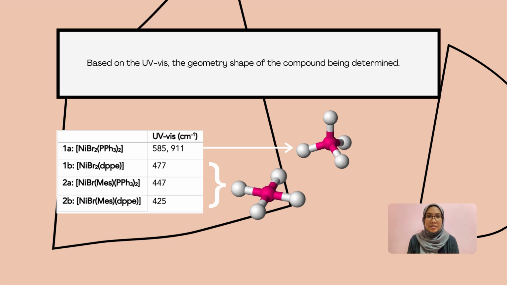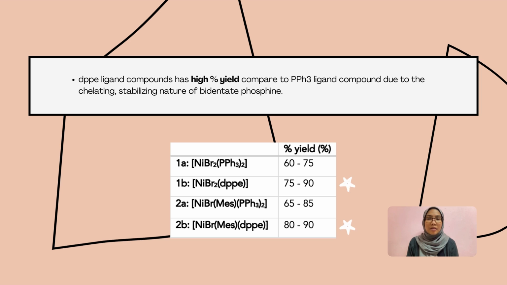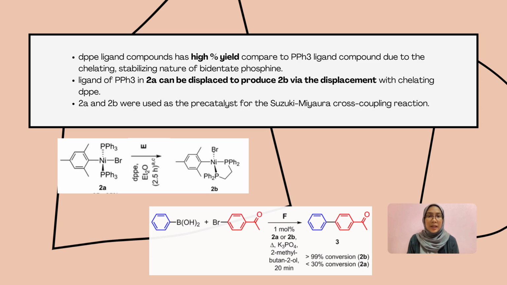UV-vis results show that 1A has a tetrahedral geometry and the other compounds exhibit square planar geometry. The square planar compounds undergo NMR for further characterization due to their magnetic properties. The DPPE ligand compound has a high yield due to the stability of the bidentate phosphine. 2A can undergo further reaction with chelating DPPE to produce 2B.